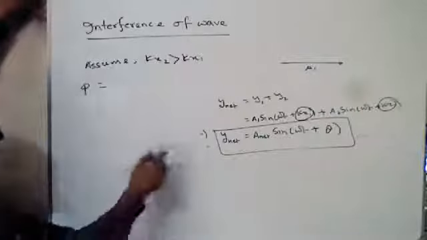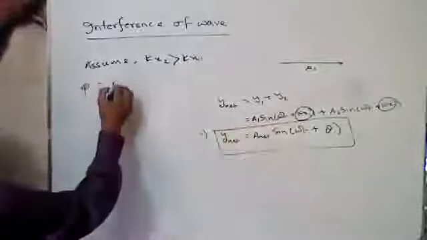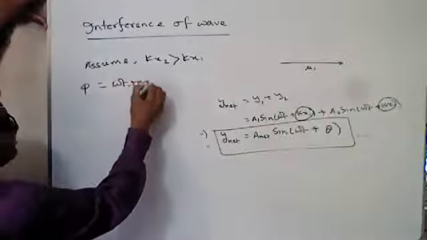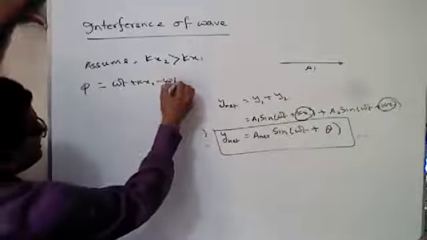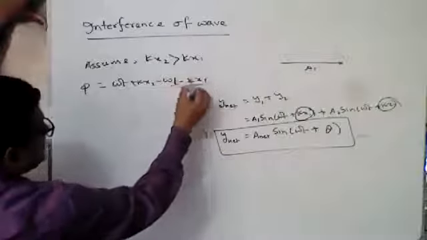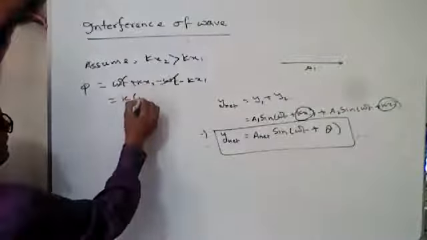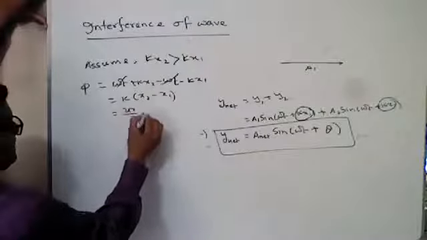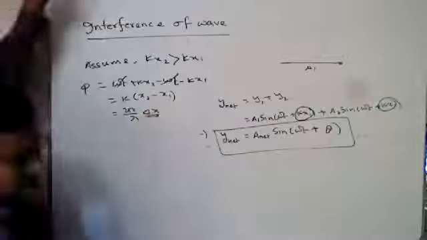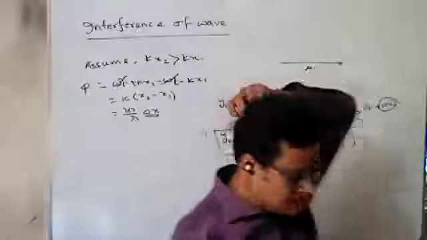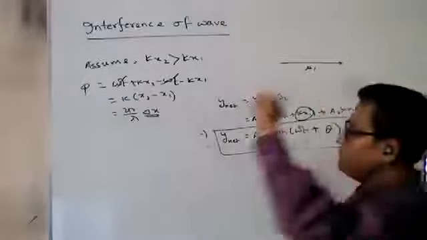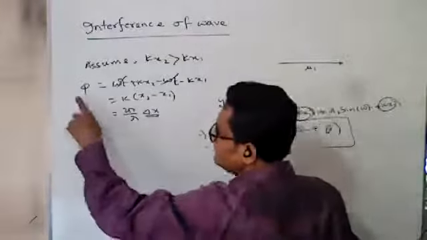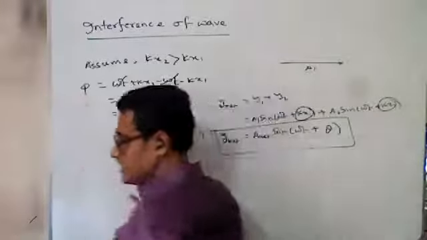On the other hand, you can say omega t plus kx2 minus omega t minus kx1, so k(x2 minus x1), where k equals 2 pi by lambda, into delta s. So this is the path difference. From this we can say if a path difference is present, then a phase difference will be present.